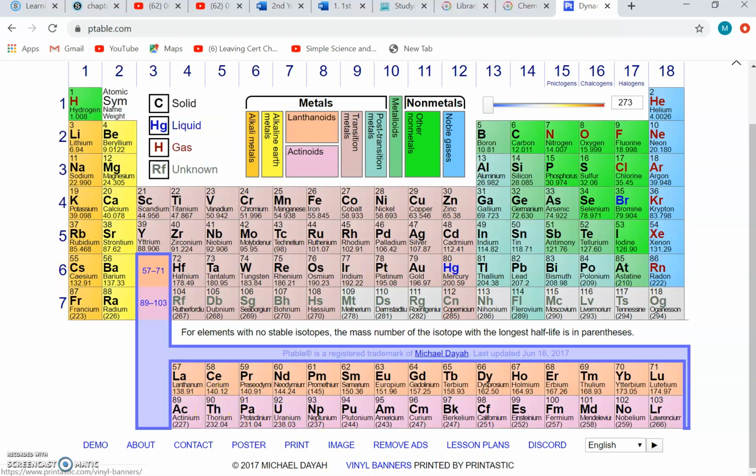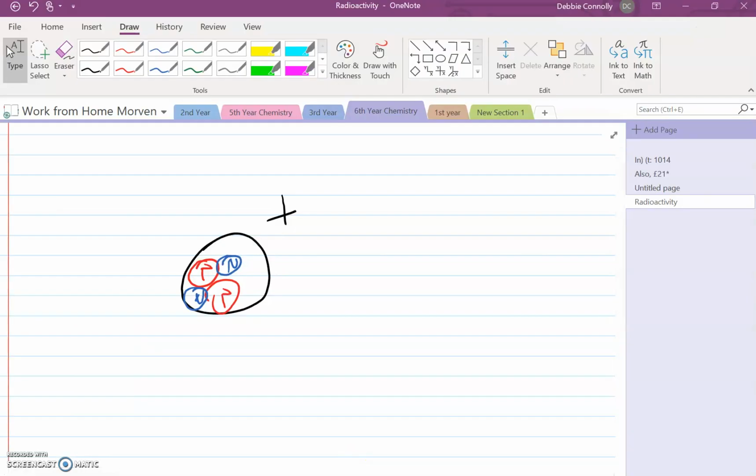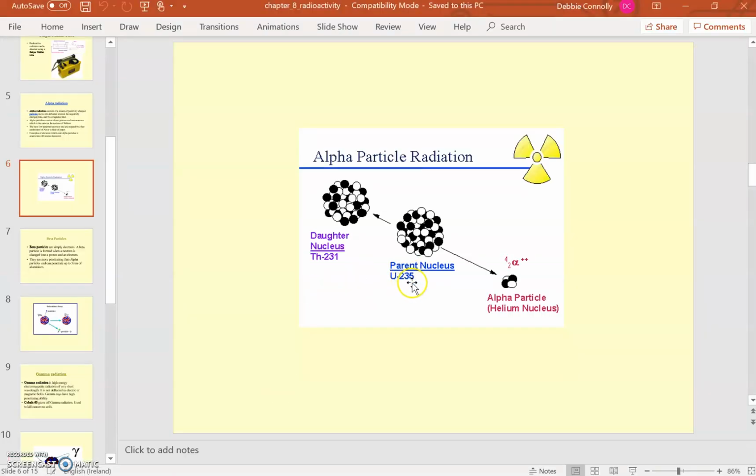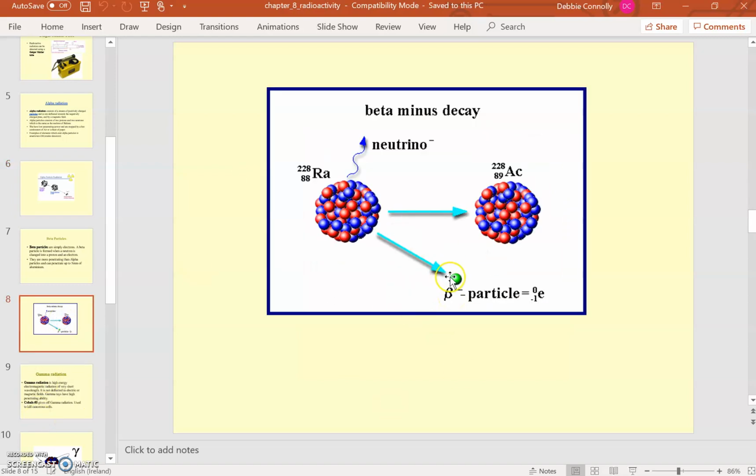Let's go back to the PowerPoint. The mass number was 235, so it's 92, 235. It'll turn into 90, and because it's losing 2 protons and 2 neutrons, it's losing 4 parts of the overall mass number, so it goes to thorium 231. So that's what alpha particle breakup looks like, and that's what beta particle breakup looks like. In both alpha and beta decay, you have atoms changing into new atoms, always.